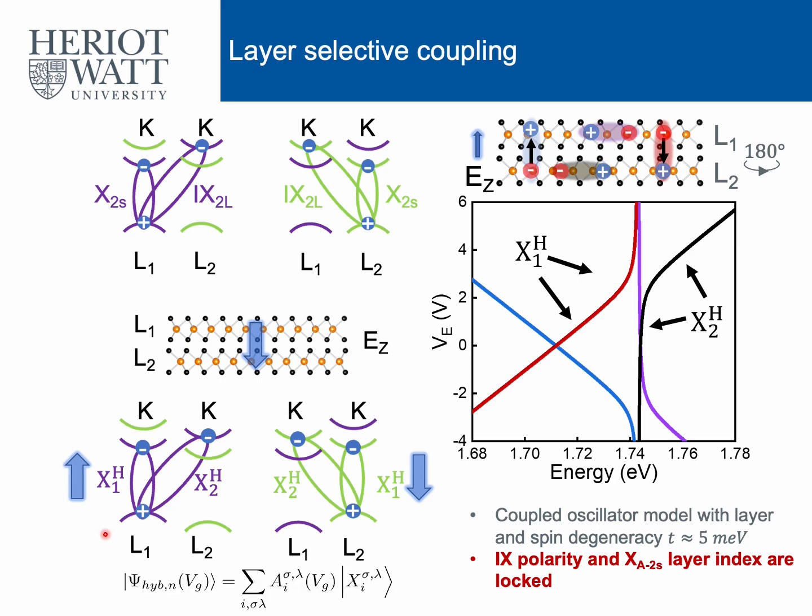As a result, the energy dispersion of the hybridized state can be regarded as a voltage-dependent superposition of the bilayer exciton energy dispersion. Moreover, as we can see, for this example, when the electron in layer 2 and the hole in layer 1, they only couple with the intralayer exciton in layer 1, and vice versa for the opposite dipole, they only couple to the intralayer exciton in layer 2. So the interlayer exciton polarity and the layer index for the A2S state are coupled. This means it's a layer selective coupling.